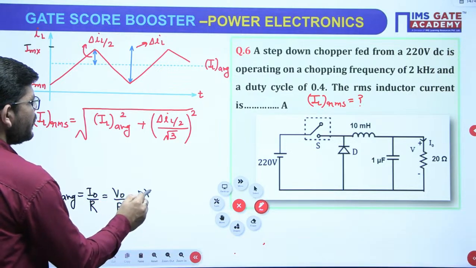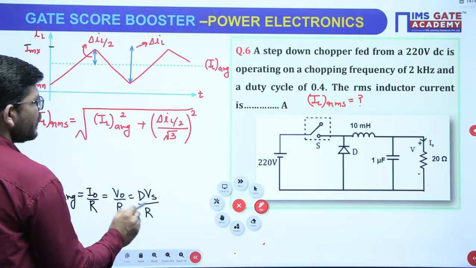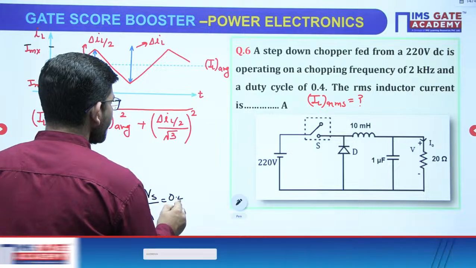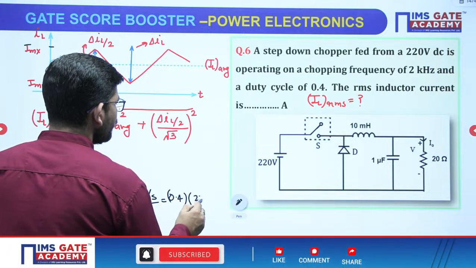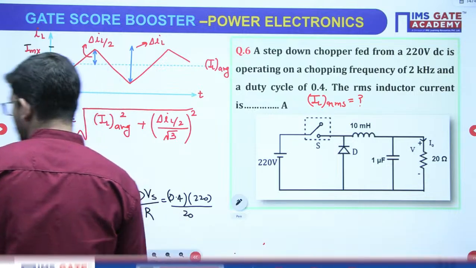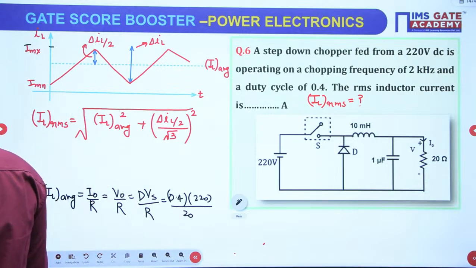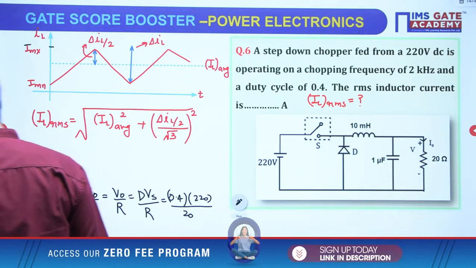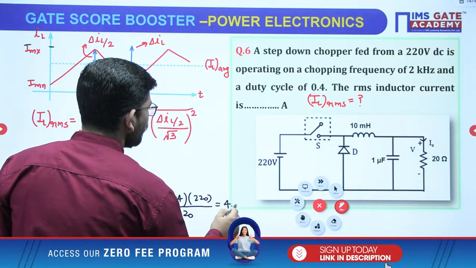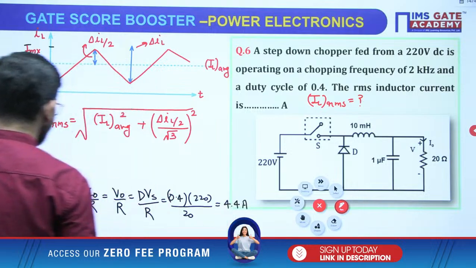No. V naught is D Vs over R. Now we have been given the values. D is 0.4, Vs is 220, divided by the resistance, which is 20. So how much do we get as IL average? I am getting 4.4 amperes.